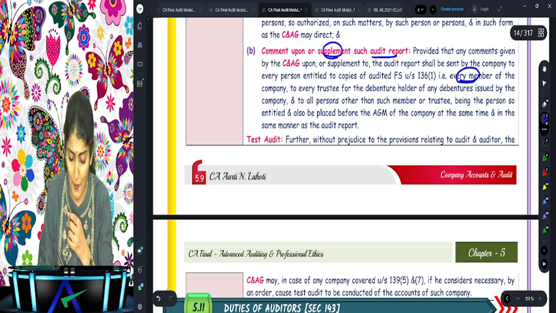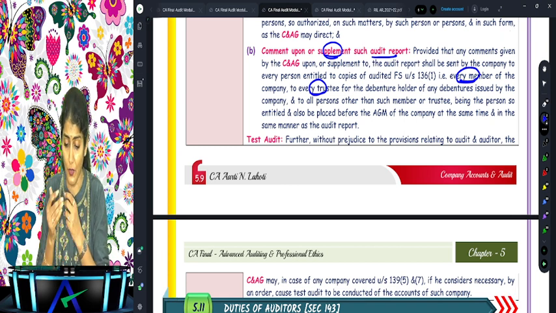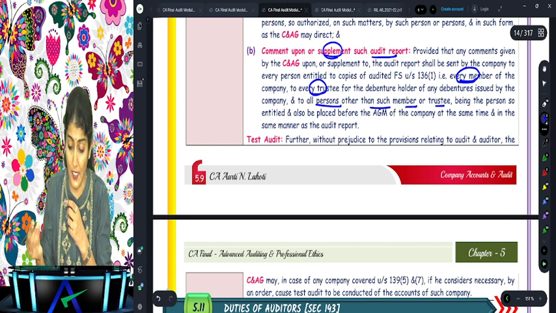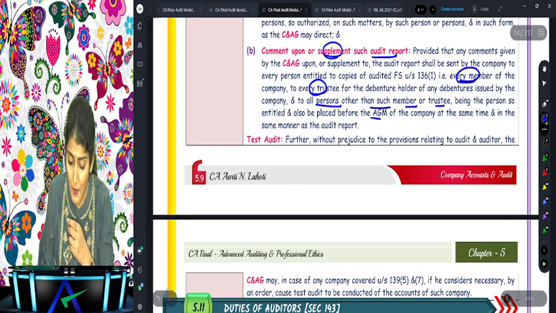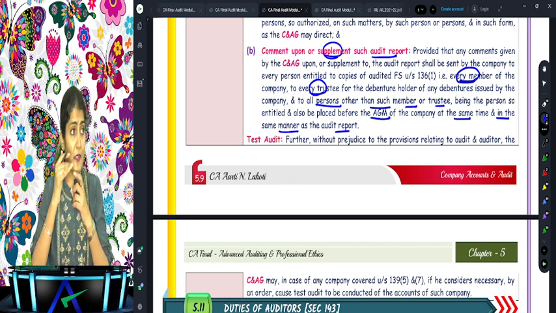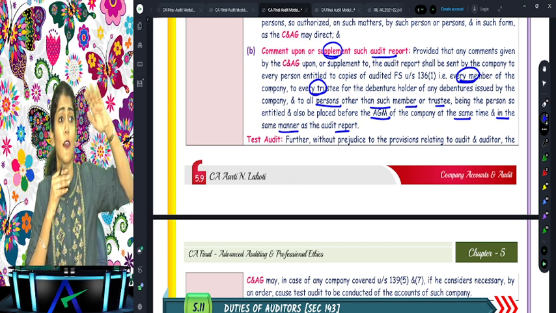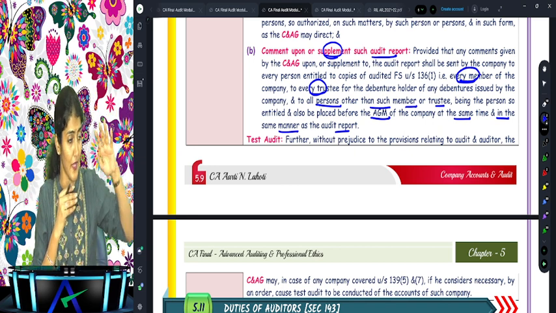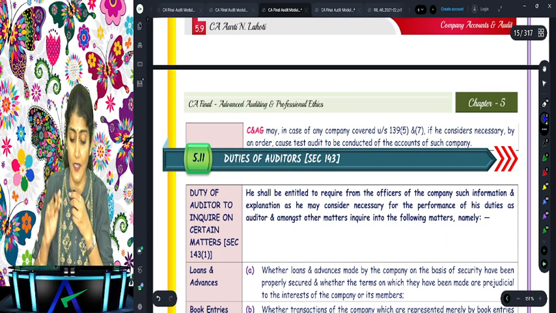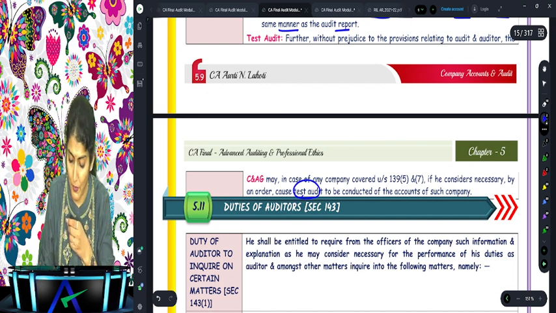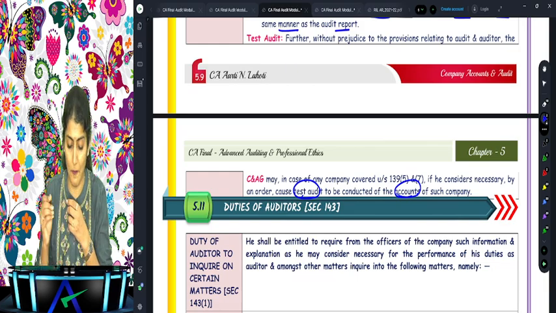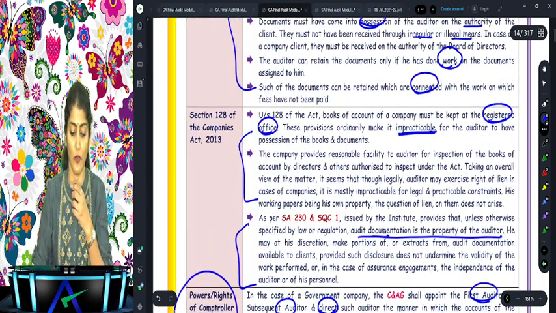What does it say? Every member of the company, every trustee for the debenture holders for any debentures issued by the company, and all other persons other than such member or trustee, being the person so entitled, and also be placed before the AGM at the same time and in the same manner as the audit report. So the supplementary audit report has the same status as the main audit report. And in addition to this, CAG, in case of government company, also has the power to conduct the test audit of the accounts of the government company. Right? CAG also has the power to conduct the test audit of the accounts of the government company.